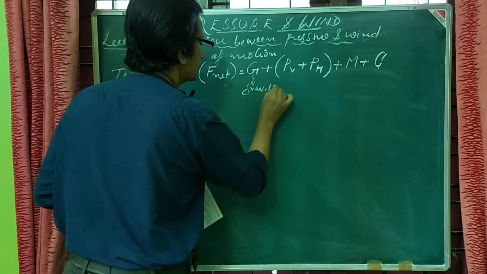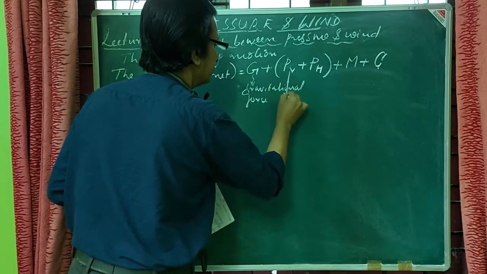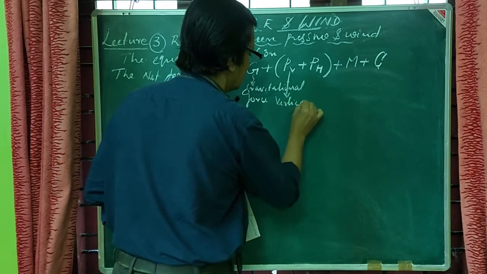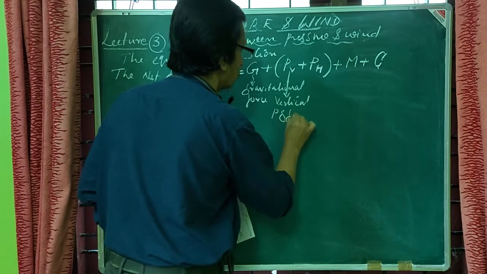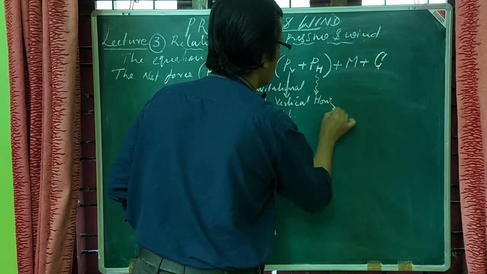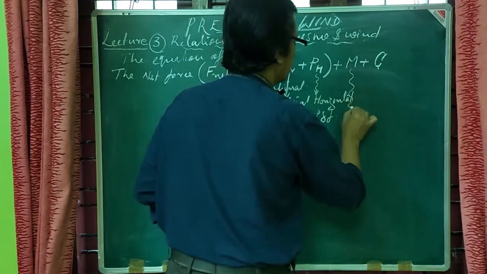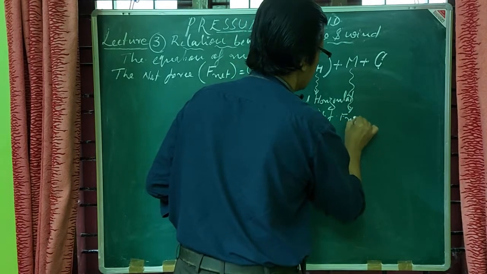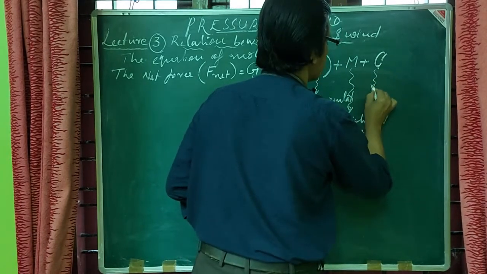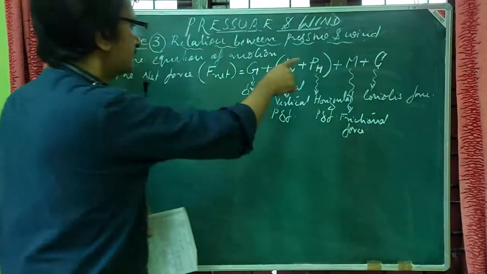So here G represents the gravitational force, and PV expresses the vertical pressure gradient force, and pH expresses the horizontal pressure gradient force, and M represents the frictional force and capital C represents the Coriolis force. This is a simple expression.